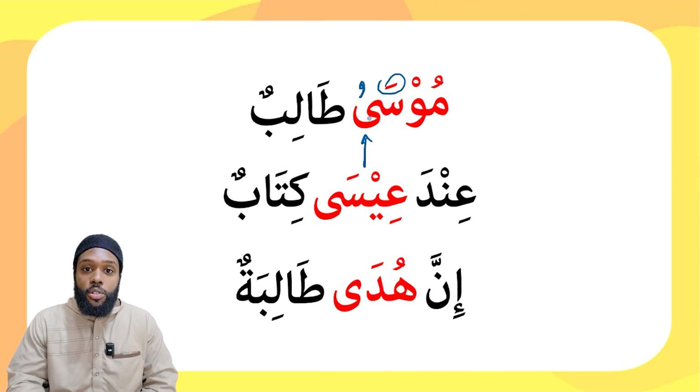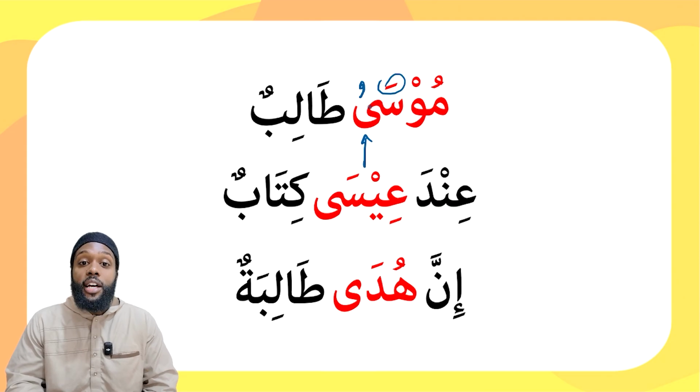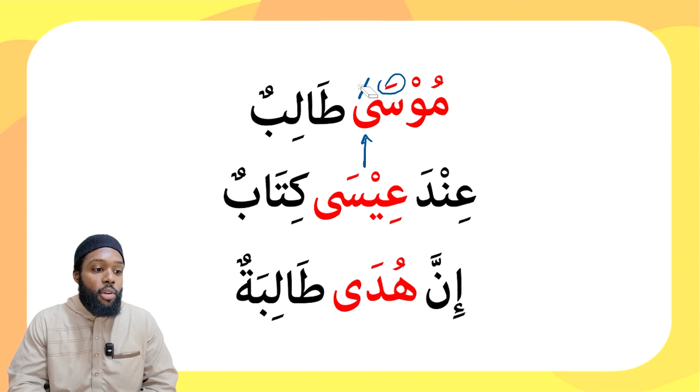It's impossible to do so. The only way that we can add a dhamma on this alif is to change the word entirely, which would be by adding a hamza after the alif, which would be musa'u. This changes the meaning completely. It's impossible for us to place a vowel on a vowel. The alif acts as a long vowel, just as the letter waw may act as a long vowel, just as the letter ya may act as a long vowel. So this dhamma is implied. Musa is a student.